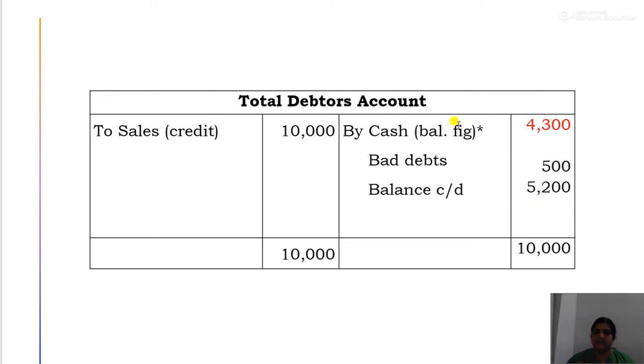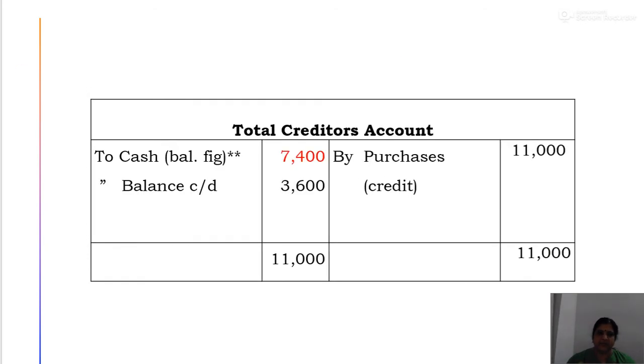Now here the missing information or the balancing figure will be cash received from debtors. So on the debit side 10,000. Then by balancing the account, we will get 4,300. That is 10,000 minus 5,200 minus 500, that is 4,300. And this 4,300 will be the cash received from debtors. So this is one missing value. Then we will prepare the total creditors account.